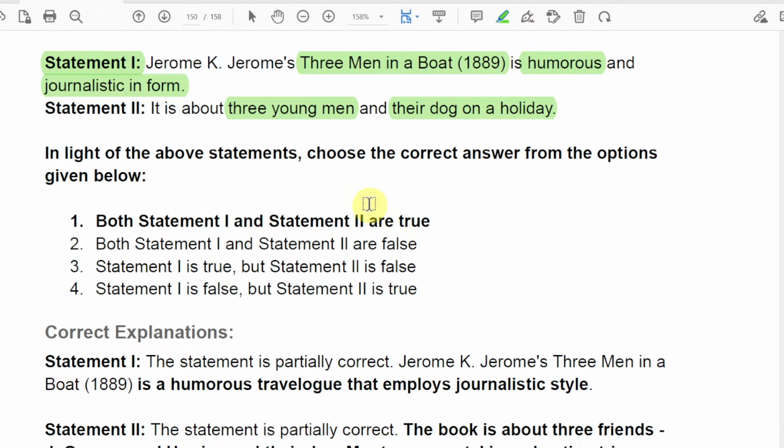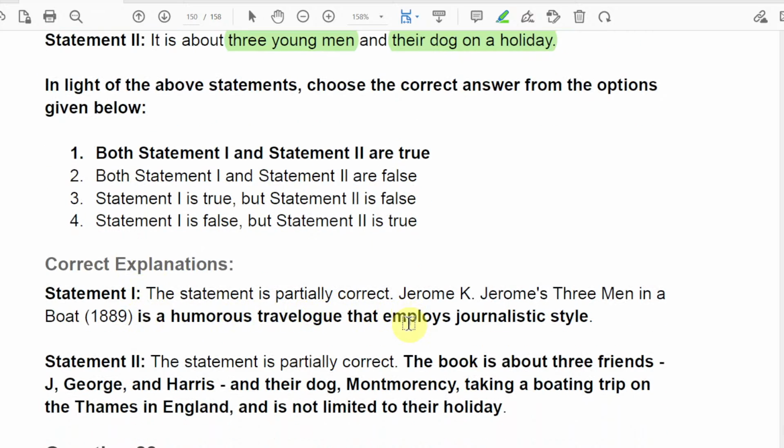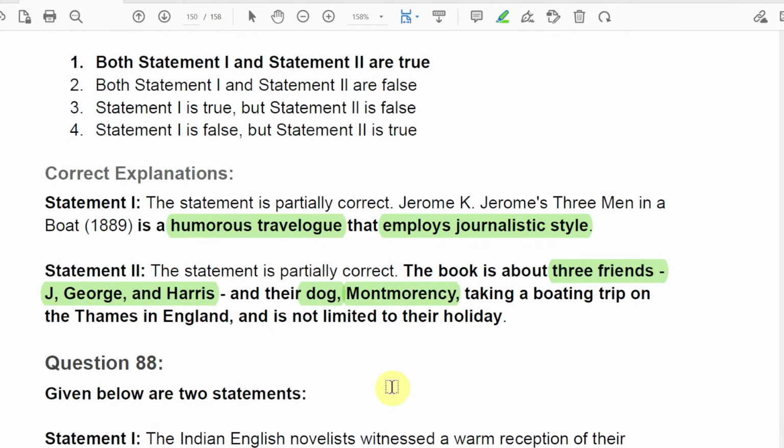right? But again, here the explanation says the statement is partially correct because it is humorous, of course. It's a travelogue that employs a journalistic style. That is correct. Statement second is also partially correct because this is about three friends, J, George and Harris, and their dog, Montmorency, taking a boating trip on the Thames in England, and is not limited to their holiday.